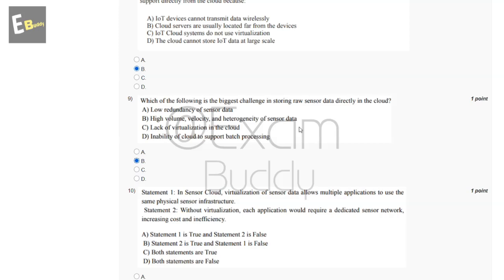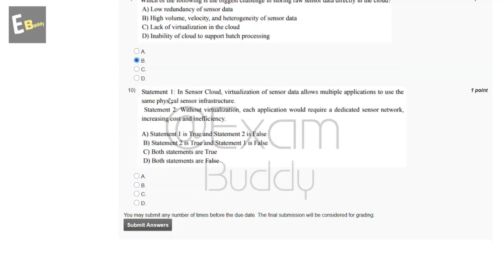Now let's go to our question number 10. Statement 1: In sensor cloud, virtualization of sensor data allows multiple applications to use the same physical sensor infrastructure. Statement 2: Without virtualization, each application would require a dedicated sensor network, increasing cost and inefficiency. So these are the options, and the answer of our 10th question is C. Both statements are true. Now submit your answer.